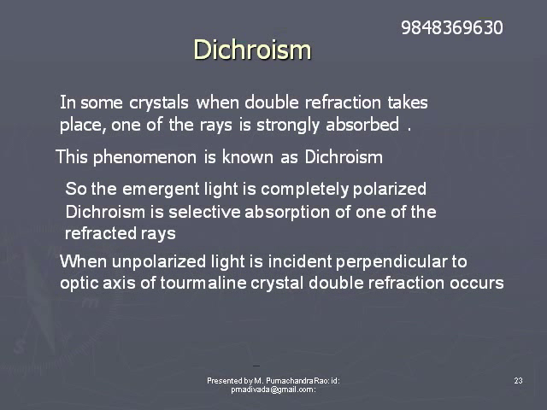Such a phenomenon is known as dichroism. One is absorbed, the other one is transmitted. So only polarized light will come out of the crystal when unpolarized light is passed through a polarizer.